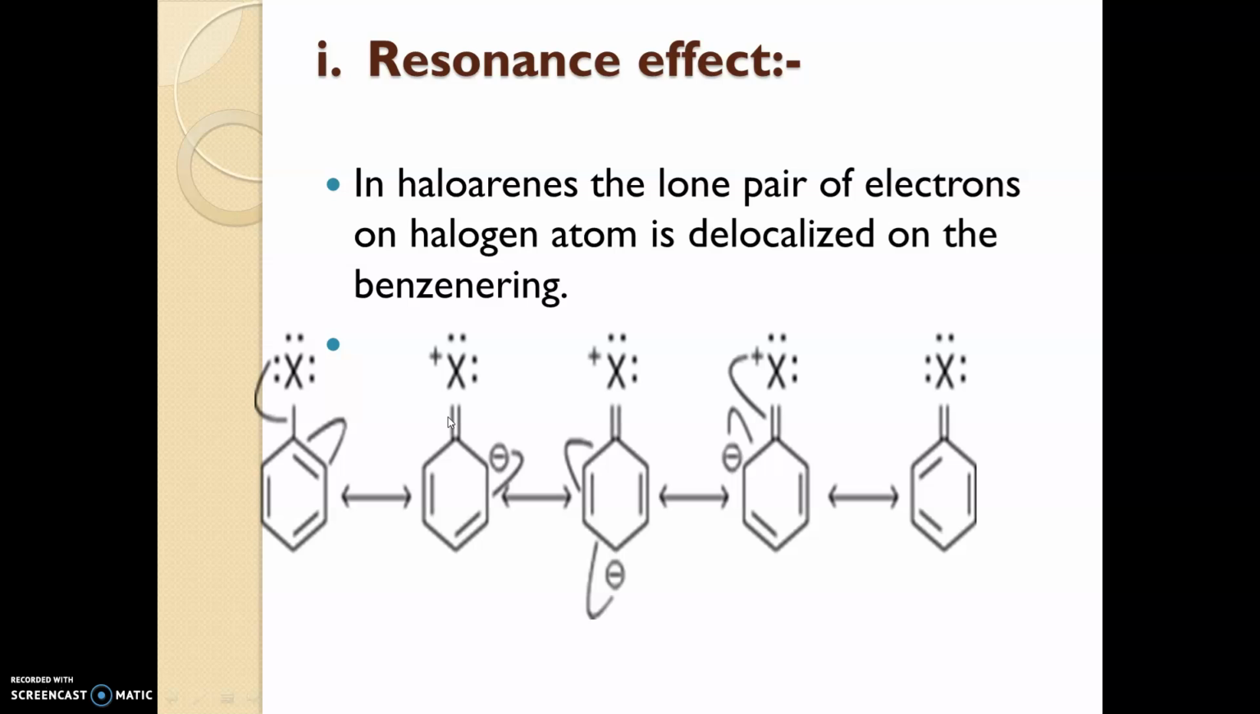But in the haloalkanes, there is a single bond, so it is very easy to break that single bond. But in the case of haloarenes, it contains a double bond, and it is very difficult to break this double bond. So the nucleophile cannot attack it directly. There should be some drastic conditions. So that is the first reason.